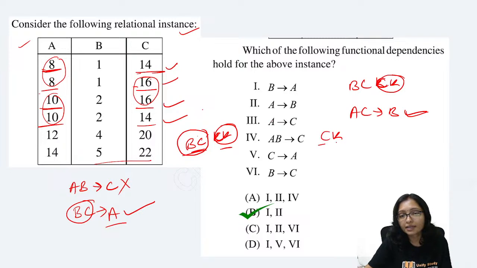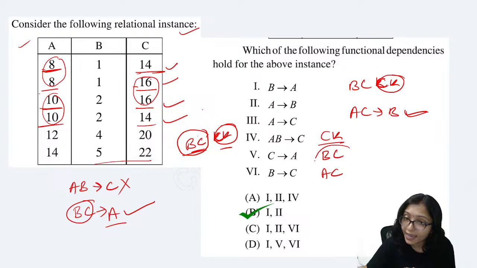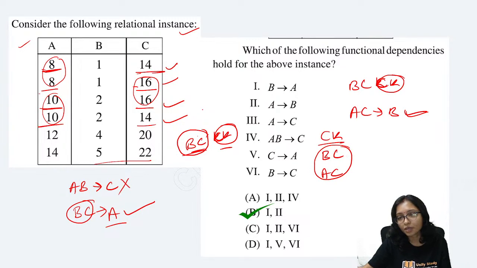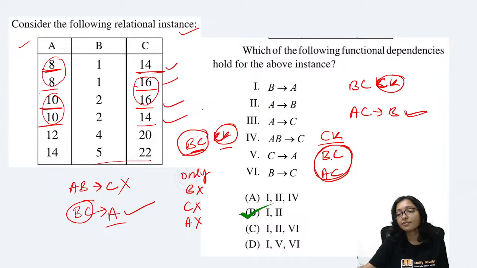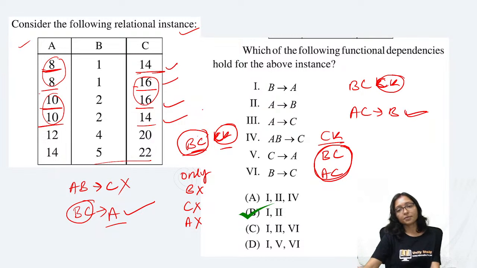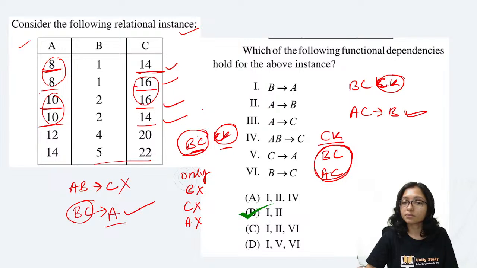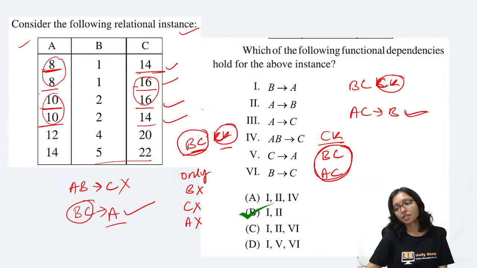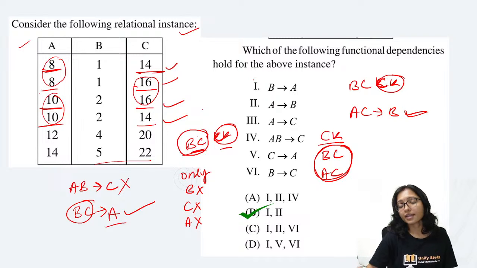So what are my candidate keys? BC is also my candidate key, AC is also my candidate key. Why can I say these are candidate keys? Because only B is not a candidate key, only C is not a candidate key, only A is not a candidate key. This is the minimal one which can identify other attributes. That's why these are my candidate keys. In one table, multiple candidate keys are possible. Got it? How to identify candidate key, is that clear?